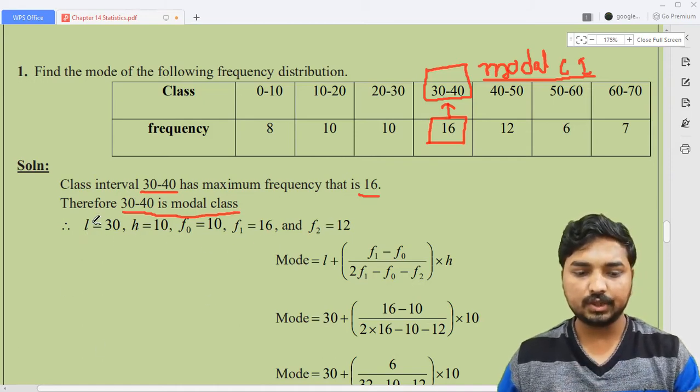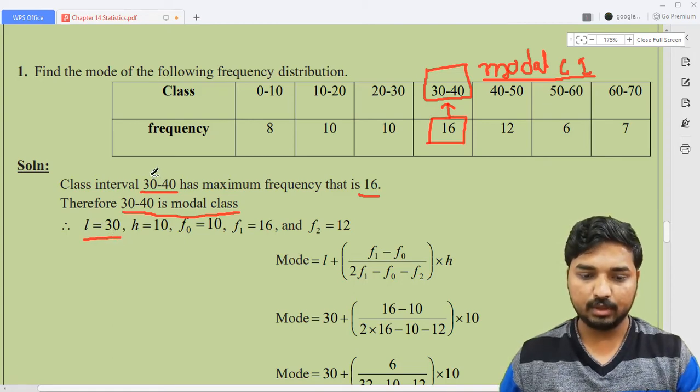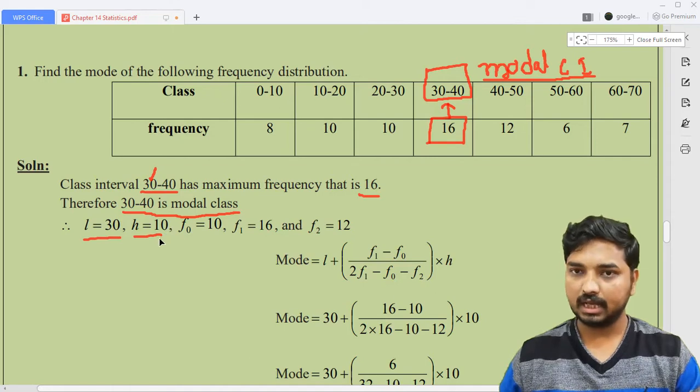Now look at here. L means the lower limit of the modal class. You can identify it from here: this is the modal class, and 30 is the lower limit, so L is equal to 30. And h means the width of the modal class interval, the class size. What is the width? 40 minus 30, which is 10. So from the class interval you can identify L and h.